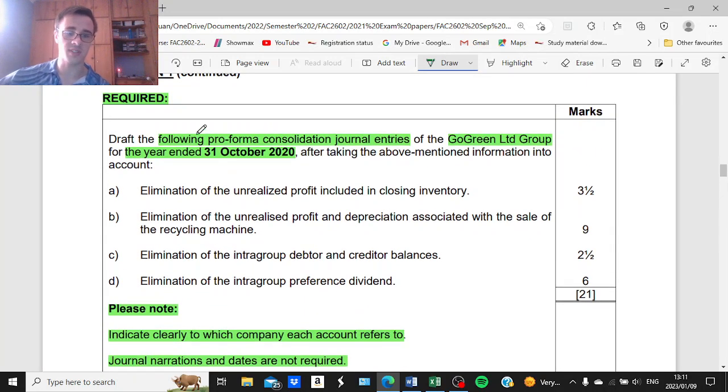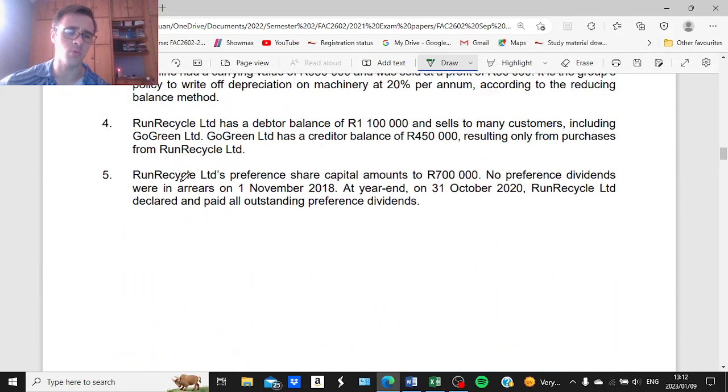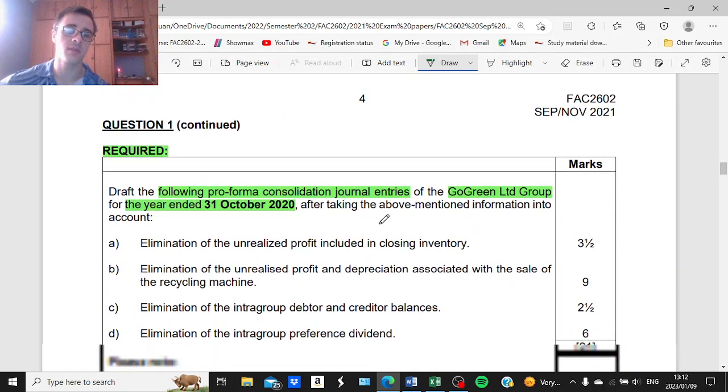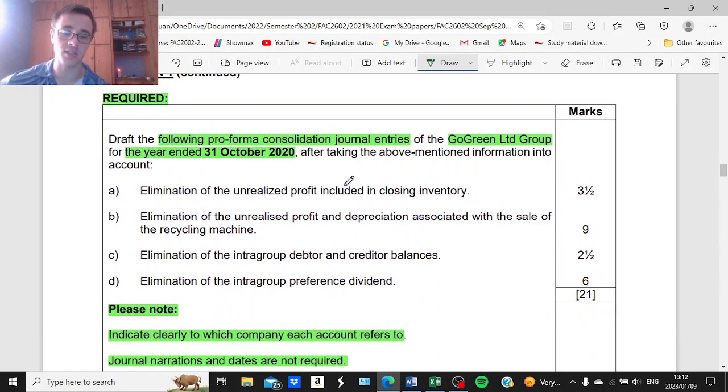So the required section states that we have to draft the following pro forma consolidation journal entries of the Go Green Limited Group. As I've emphasized in my previous lessons, the group itself is named after the parent. So in question 1, Go Green Limited will be the parent, and I think it was Ron Recycle Limited that is deemed to be the subsidiary in this question.